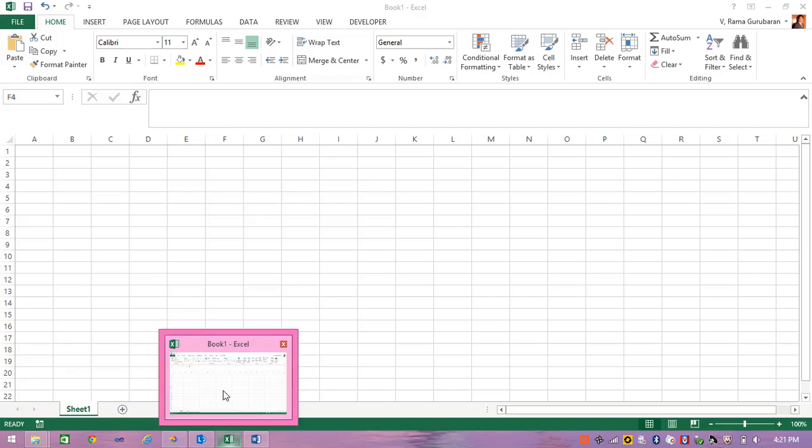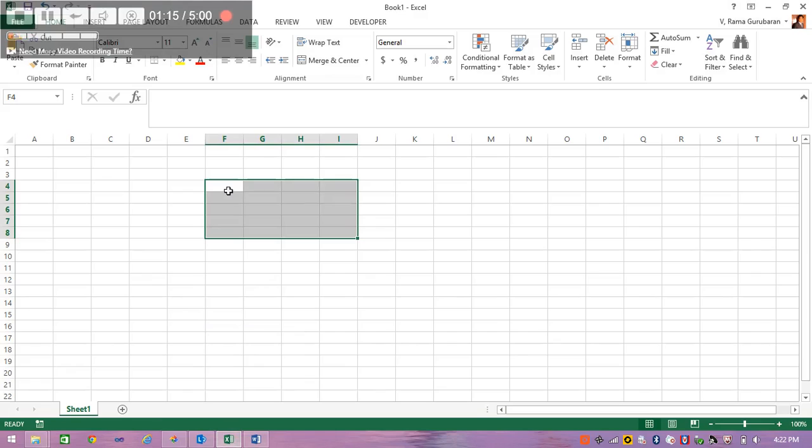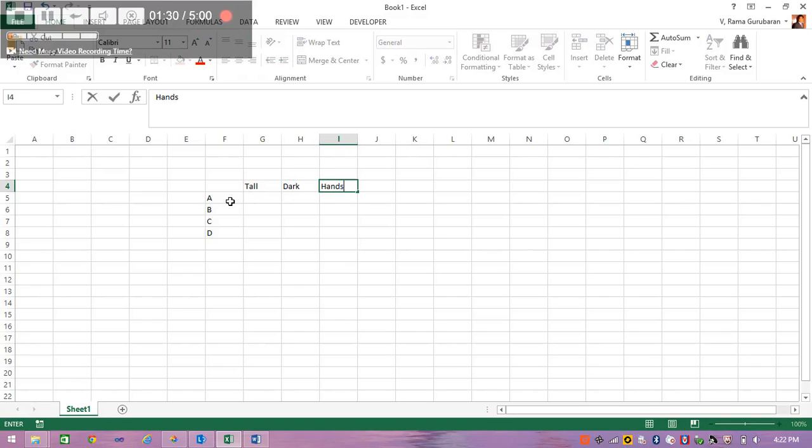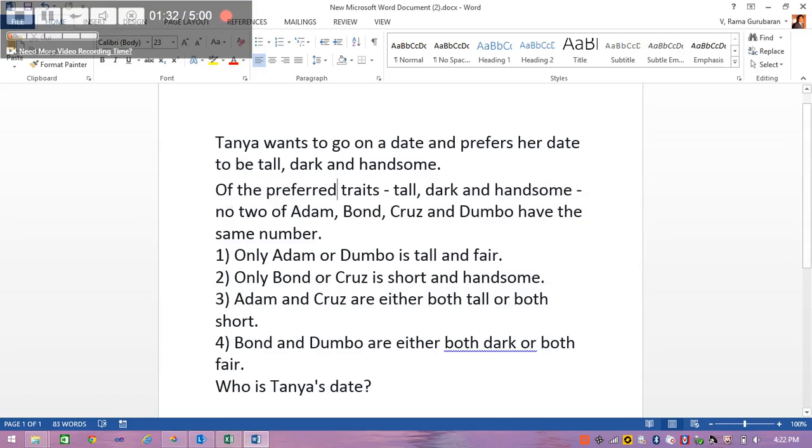Let's use an Excel sheet to solve this problem. So the 4 men's names are A, B, C and D, and the traits are tall, dark and handsome. Okay, the first condition: only Adam or Dumbo is tall and fair. Okay, let's go by case.